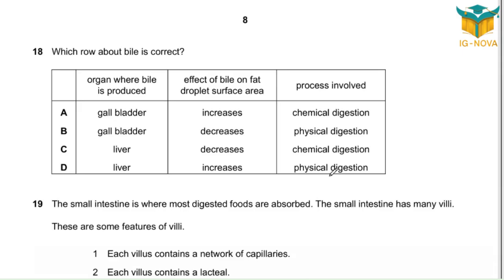Question 18. Which row about bile is correct? Organ where bile is produced, gallbladder. Wrong. Liver. Liver has 5 functions in our syllabus, later on in more detail inshallah in the description videos. Effect of bile on fat droplet surface area, it increases surface area. Process involved by bile, chemical digestion? No, not chemical, because bile is not an enzyme and does not have an enzyme. So physical type of digestion, so option D.